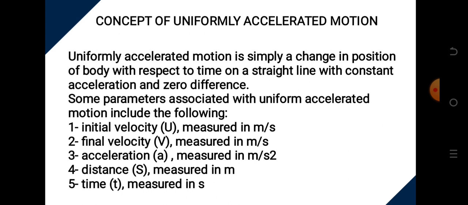And those parameters are: we have initial velocity U, final velocity V, acceleration A, distance D or S, and then the time T. And their unit of measurement has already been put there. Remember, in the first topic, we talked about units and measurement, so you have to put it there.